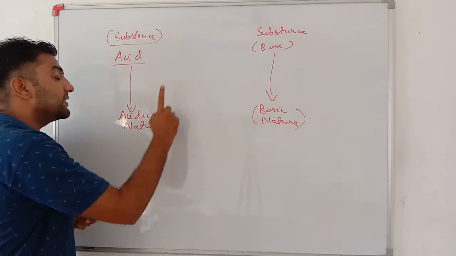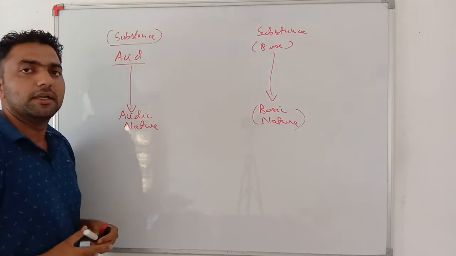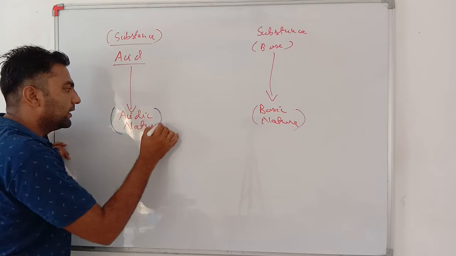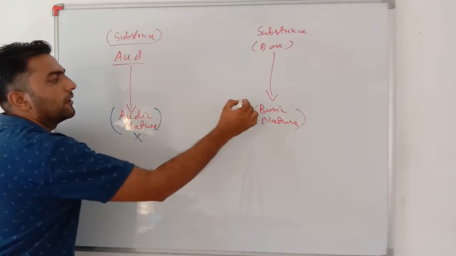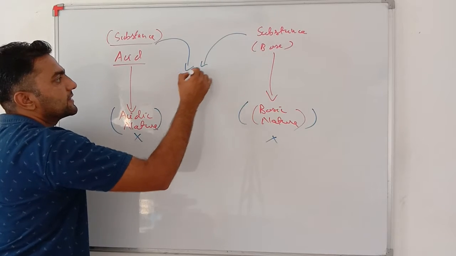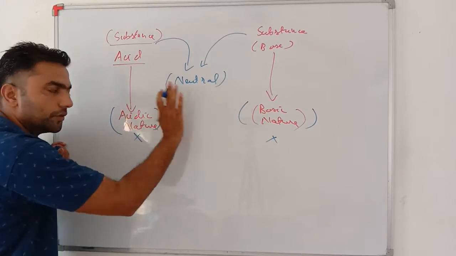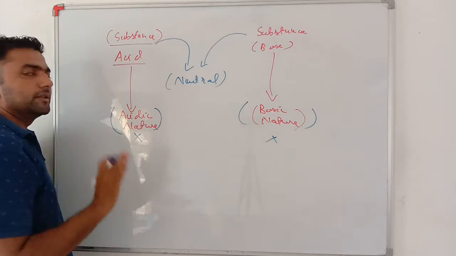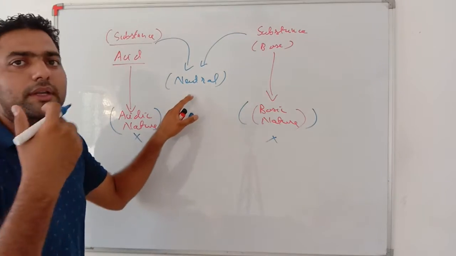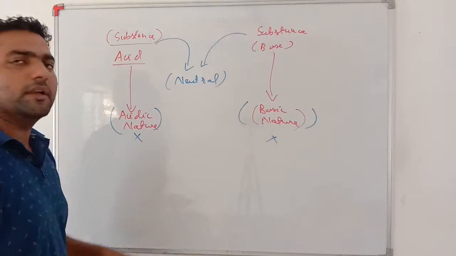These are the two natures any material can have. Either it will be acidic or it will be basic. Very important, if any material is showing neither acidic nature nor basic nature, then that material is said to be neutral. Neutral means neither acidic nor basic. Don't get confused. Neutral is not a nature; it is an indication that the thing is neither base nor acid.